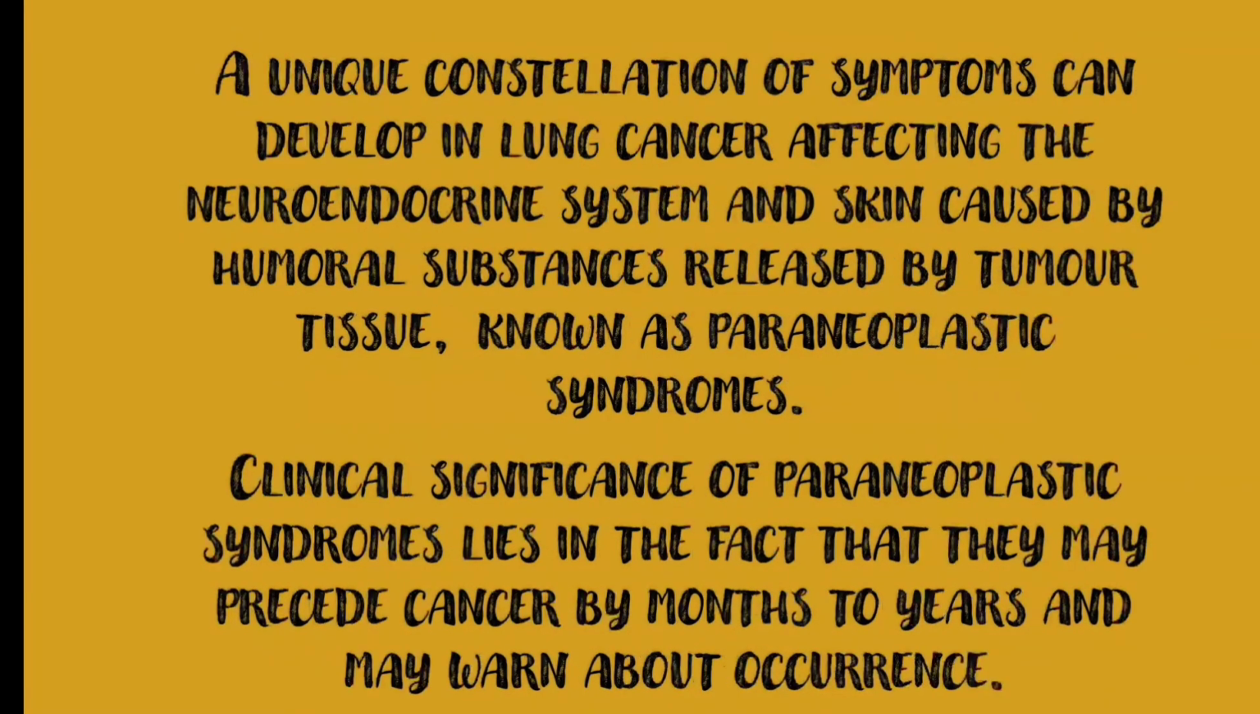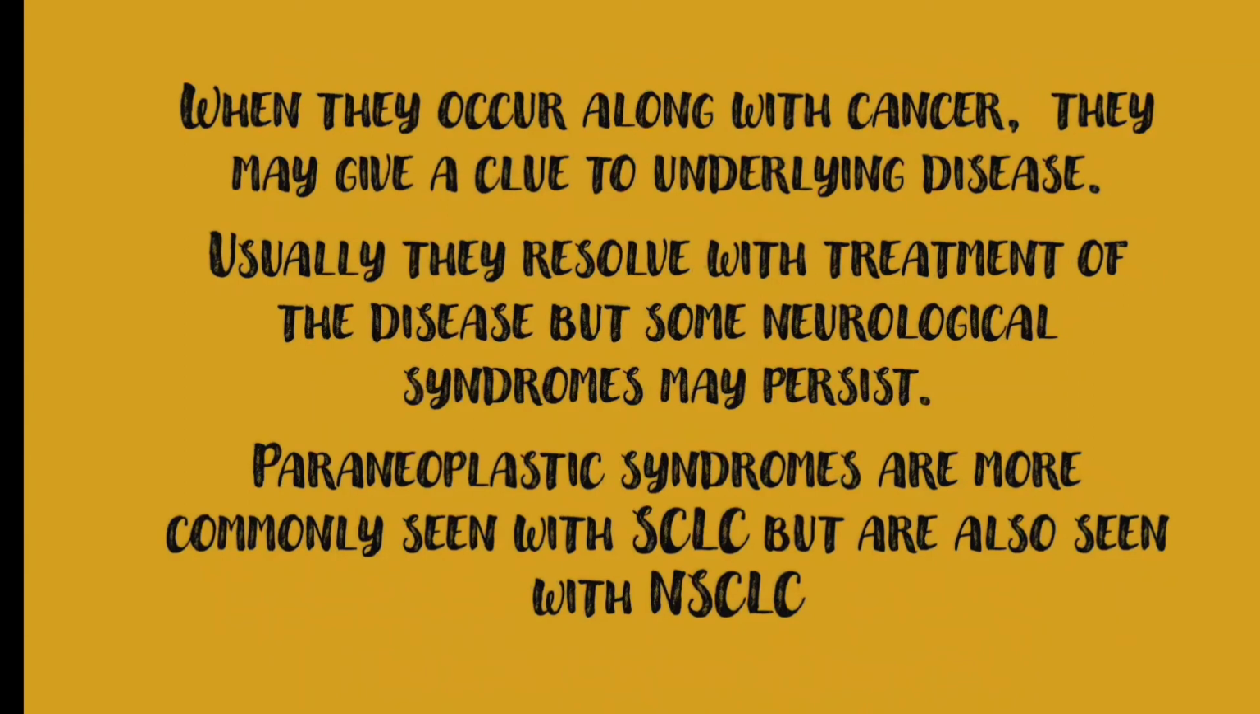A unique constellation of symptoms can develop in lung cancer affecting the neuroendocrine system, and skin caused by humoral substances released by tumor tissue, known as paraneoplastic syndromes. Clinical significance of paraneoplastic syndromes lies in the fact that they may precede cancer by months to years and may warn about occurrence. When they occur along with cancer, they may give a clue to underlying disease. Usually they resolve with treatment of the disease, but some neurological syndromes may persist.